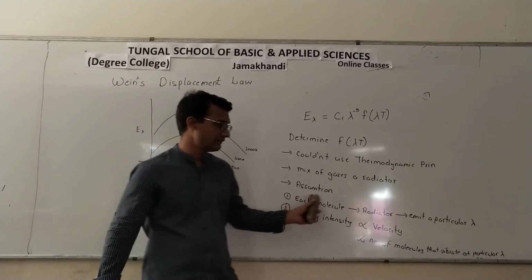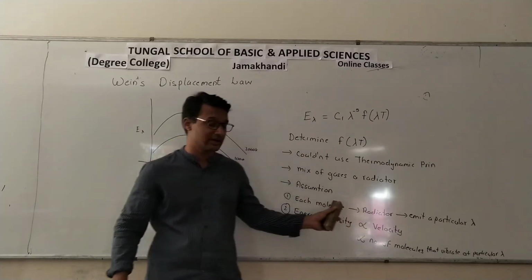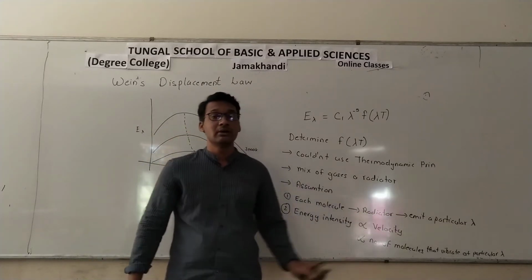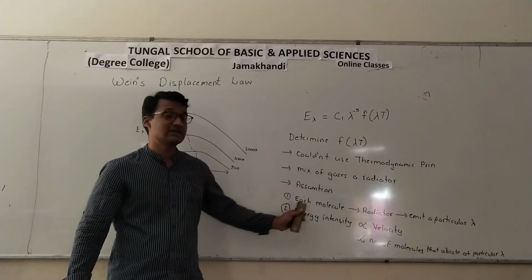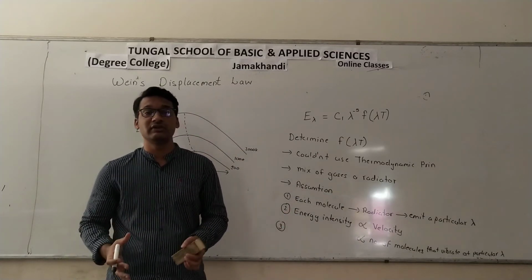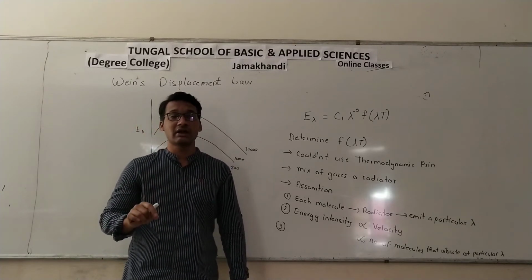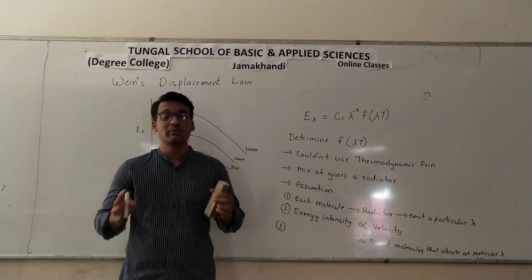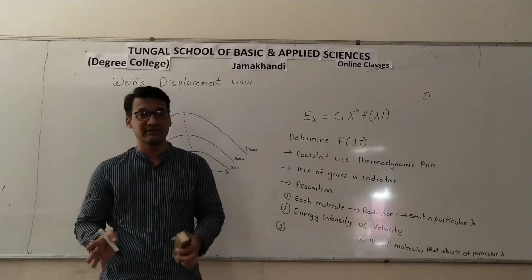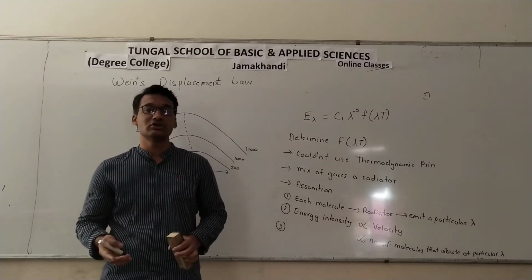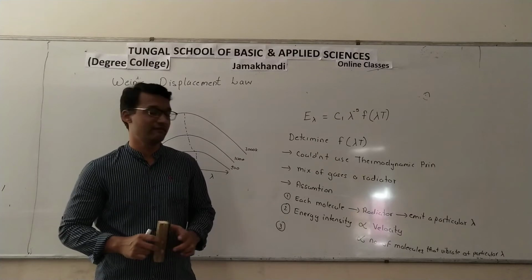Each molecule will act as a separate radiator and each will emit a particular wavelength. The energy emitted will depend on two things: one is how much velocity they are vibrating with, and second is how many molecules are vibrating with the same velocity. All these molecules will emit the same wavelength.